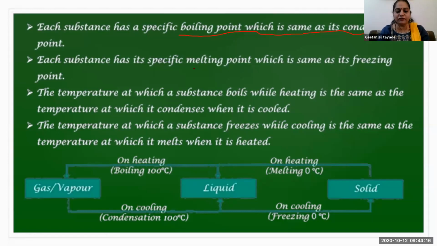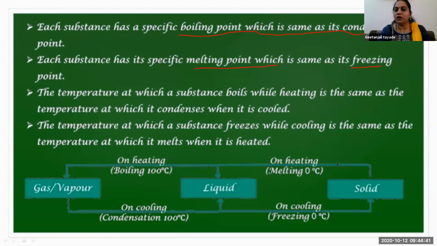Same the melting and the freezing point. Melting point and the freezing point of the temperature of the substance is the same. If that particular object or substance is going to freeze at 500 degrees Celsius, then its freezing point is 500 and melting point is also 500 degrees Celsius. Okay, so and the cycle is what?